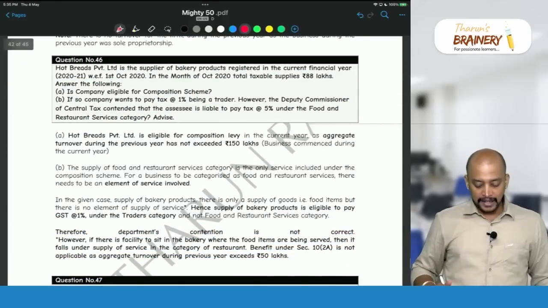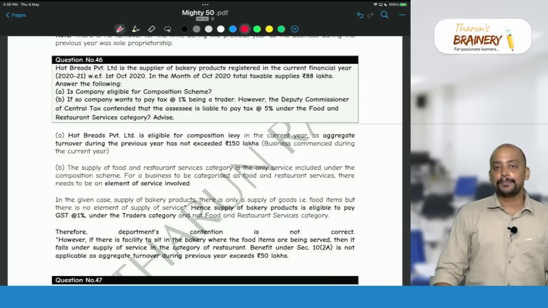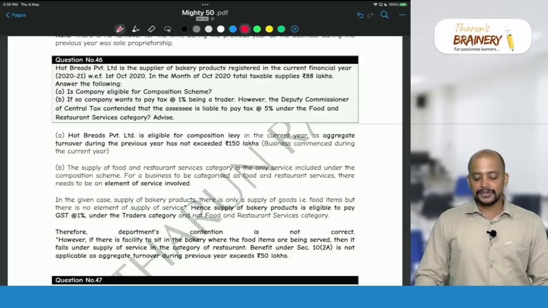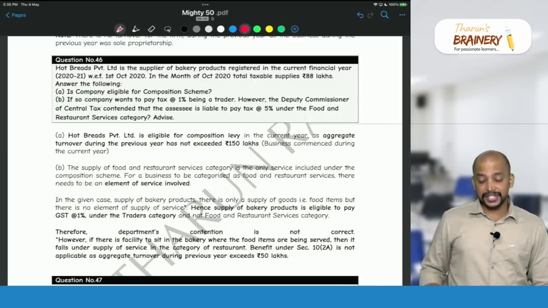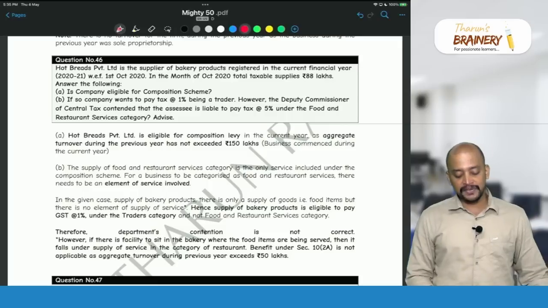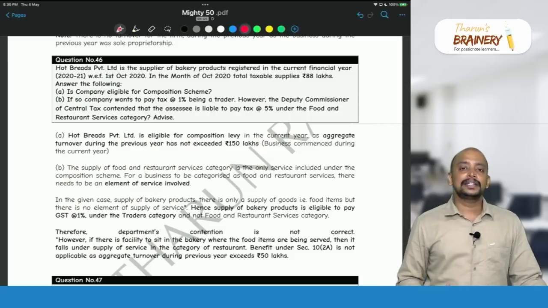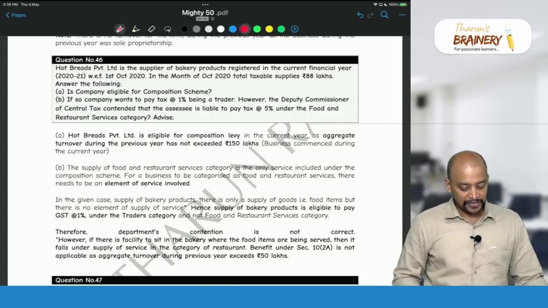Then question number 46. Heartbreads Private Limited is the supplier of bakery products, registered in the current financial year with effect from 1st October. In the month of October, total taxable supply is 88 lakhs. Is the company eligible for the composition scheme? A person registered in the current financial year means the previous year turnover is 0. It does not exceed 150 lakhs, so in the current year they can opt for the composition scheme 10(1), as they are in the business of supply of food.